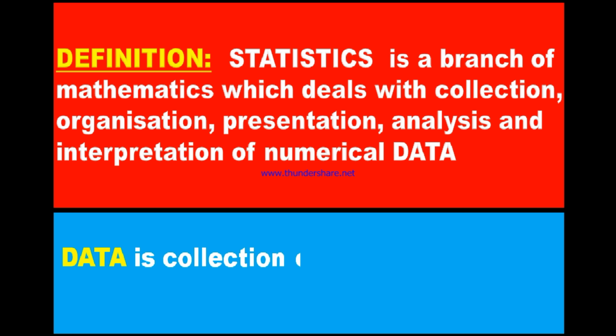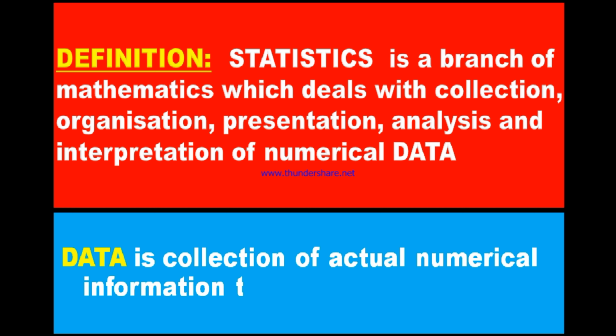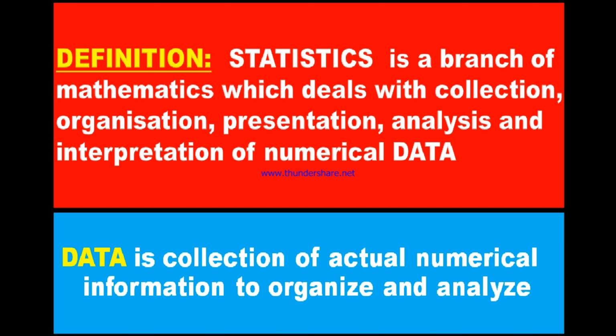Now let us learn what is meant by data. Data is a collection of actual numerical information to organize and analyze the given information. This is called data. We come across the definition of statistics, which is defined as a branch of mathematics which deals with collection, organization, presentation, analysis and interpretation of numerical data. Now let us understand what is meant by collection, organization, presentation, and analysis and interpretation.